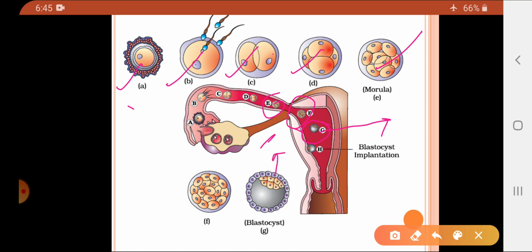It consists of the outer layer of cells called the trophoblast, and this is the inner cell mass, which will later form the embryo of the fetus.